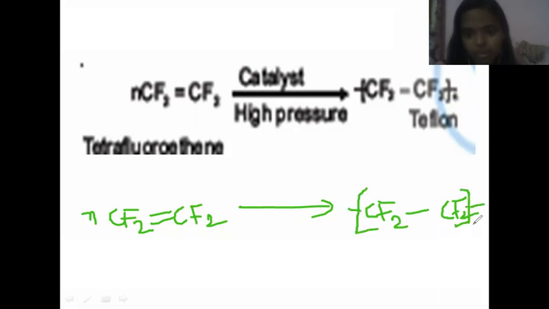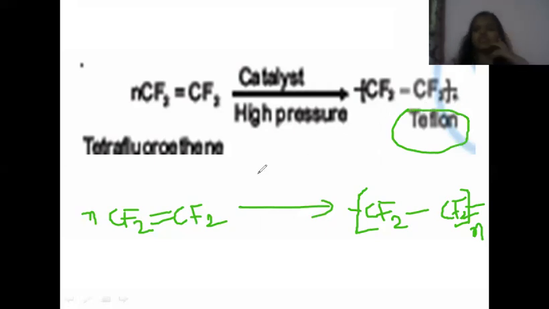Put a bond here, put another bond here, and the end will come here. This is the polymer, and this polymer is also known as polytetrafluoroethene, and in short, we will call it Teflon. What are the uses of Teflon?